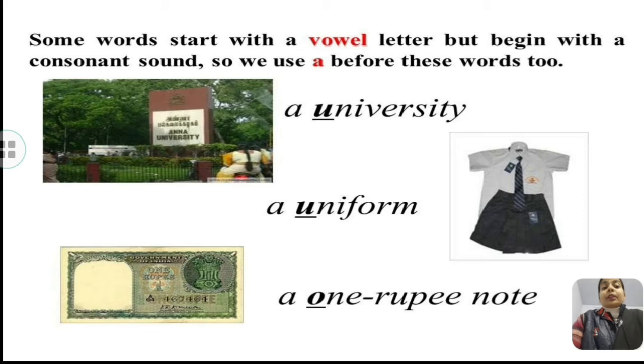Like for example, a university. As you can see here, this word starts with a vowel letter, but it doesn't sound like a vowel. So that's why here you will use a uniform, a 1 rupee note. So here in all these cases you will use a.